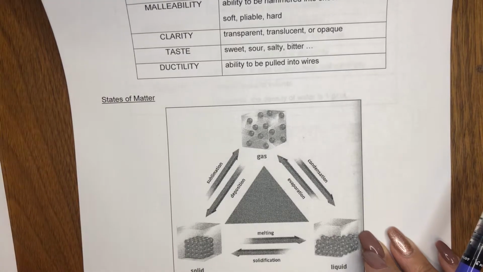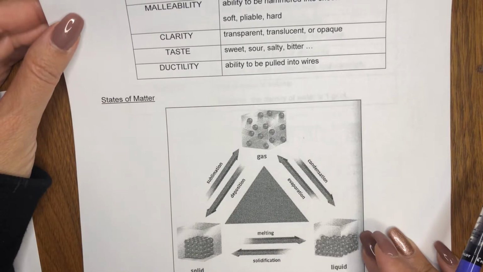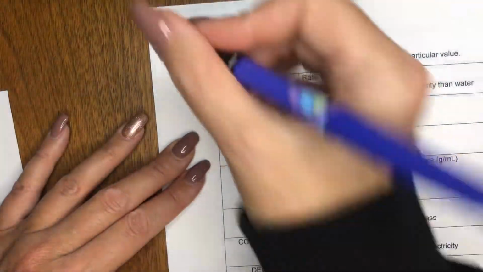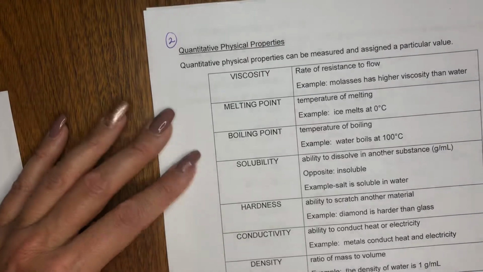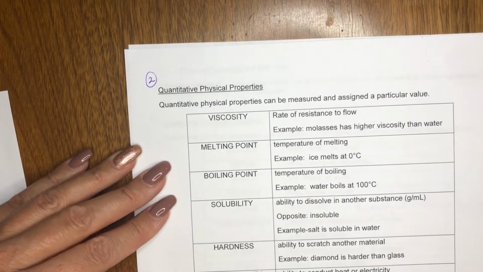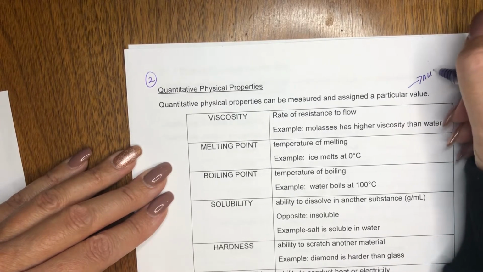So those are some of the states of matter. So those are qualitative physical properties. We also have quantitative physical properties. Quantitative physical properties are properties that can be measured and assigned a particular value. So they have a number associated with them.